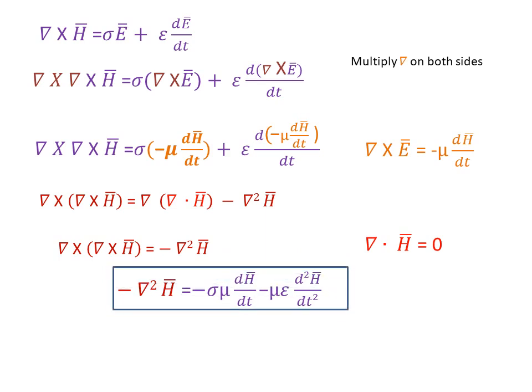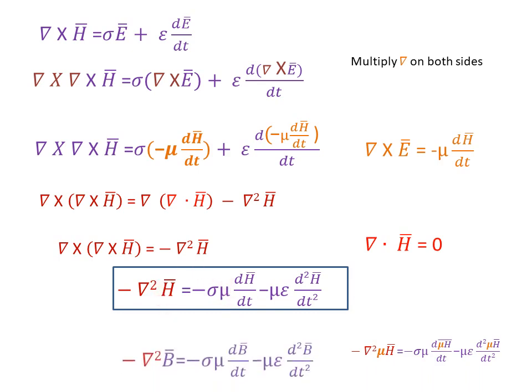Similarly, simply multiply mu on both sides. We will change this equation into magnetic flux density, like minus del square B vector equal to minus eta mu dB vector by dt minus mu epsilon d square B vector by dt square.